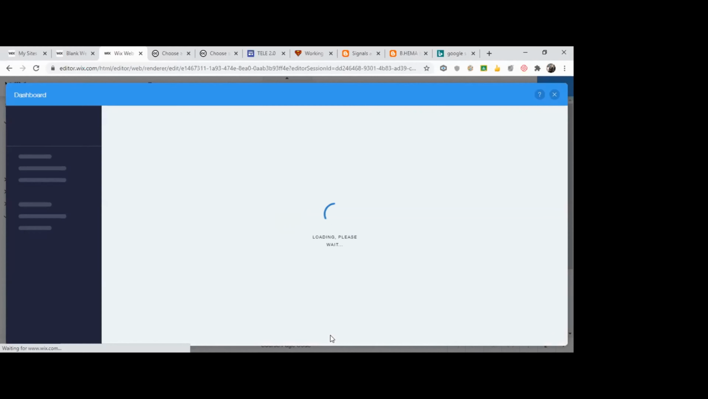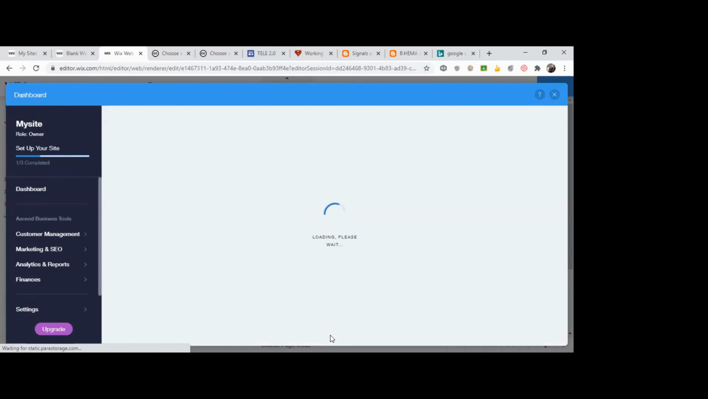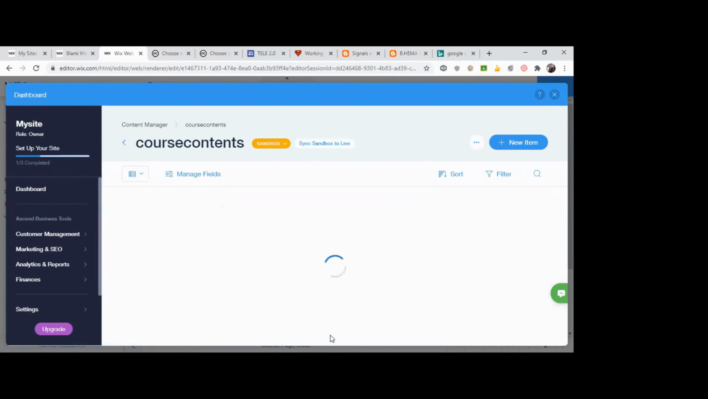Your collection is just getting created. Okay, this is almost called a database. This course content is a database. Okay. Now I'm going to add tabs. Two fields I'm going to add.